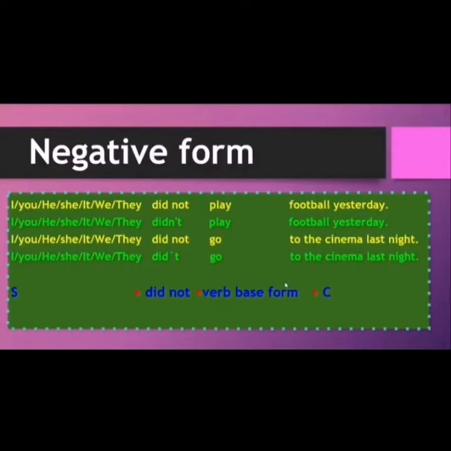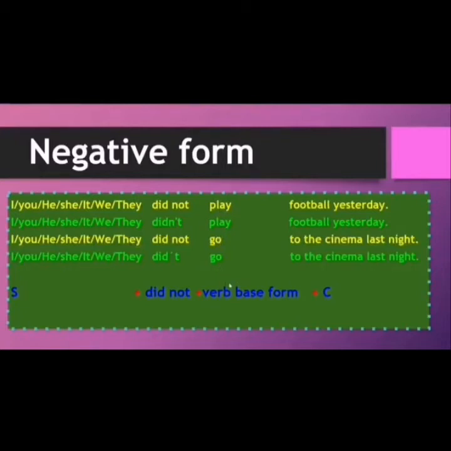Another example is I did not go to the cinema last night. Or I didn't go to the cinema last night. Okay? And the structure is the subject plus did not plus the base verb, play or go in this case, plus complement. Okay, it's important to mention that in negative form, simple past, we use the base verb. Okay, play or go.